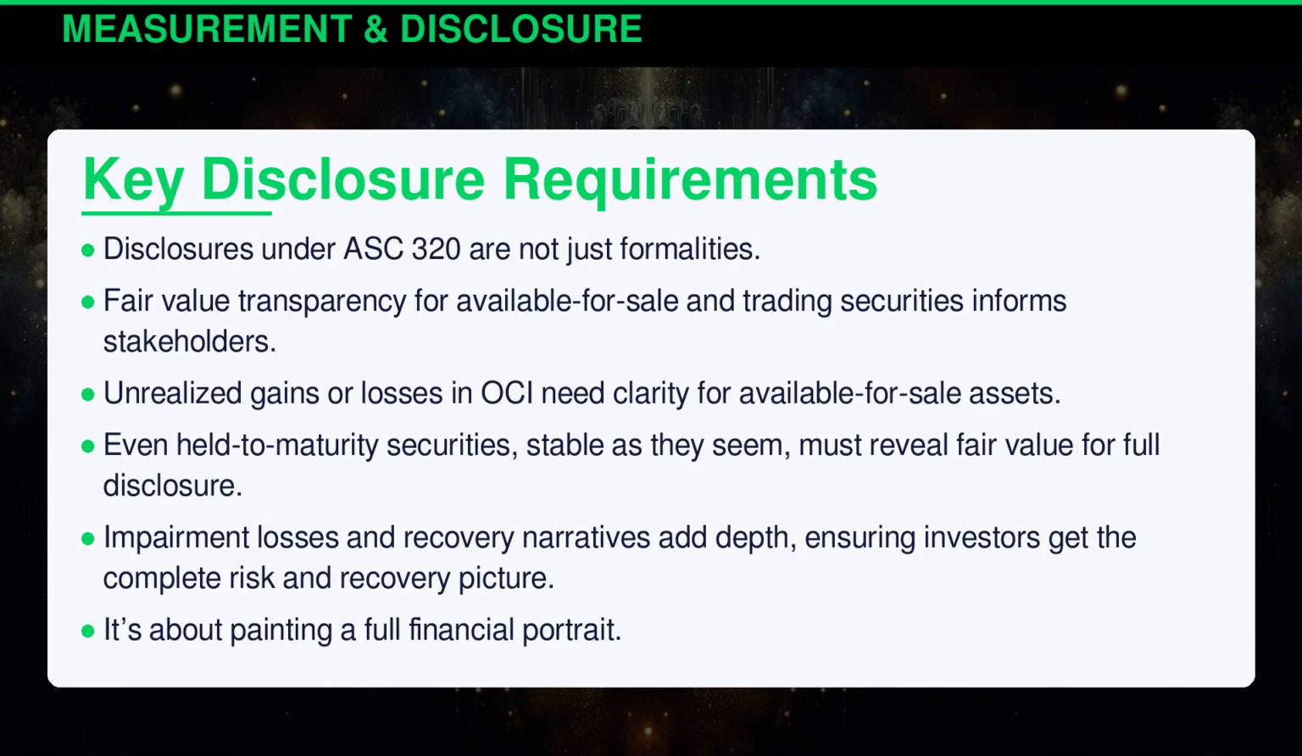Disclosures under ASC 320 are not just formalities. Fair value transparency for available for sale and trading securities informs stakeholders. Unrealized gains or losses in OCI need clarity for available for sale assets. Even held-to-maturity securities, stable as they seem, must reveal fair value for full disclosure. Impairment losses and recovery narratives add depth, ensuring investors get the complete risk and recovery picture. It's about painting a full financial portrait.